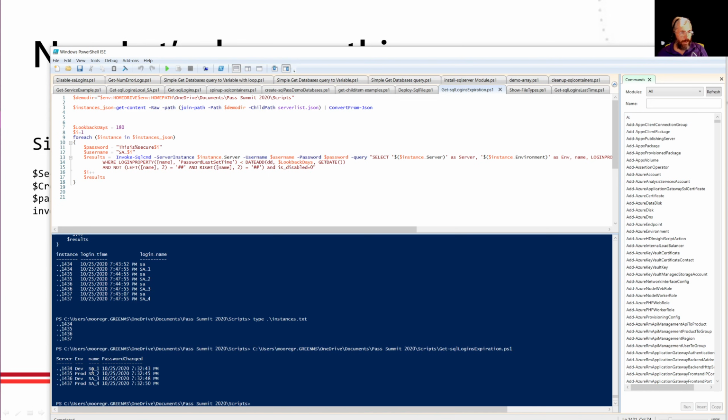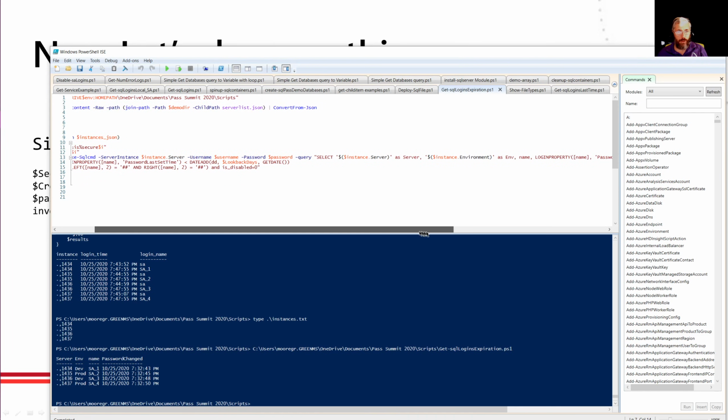And well, since SA is disabled, we don't care about that. We're only going to show SA1. And the password was changed today when we created the account. So we got, in this case, 180 days before we have to change that account. We're doing quite well there. But I use the serverless.json file because now I can actually embed the environment element within my query, so it just shows up as a string.